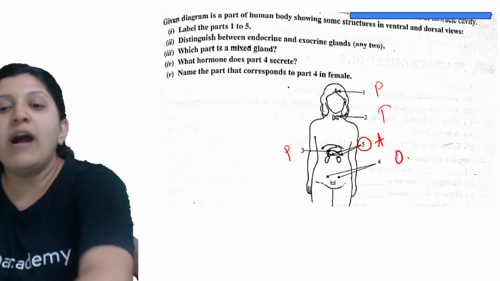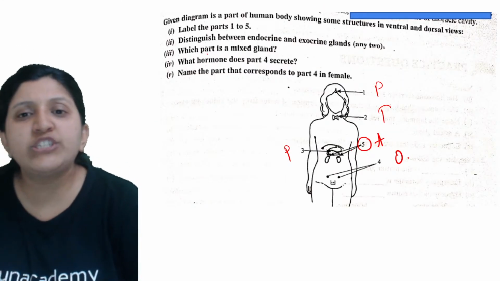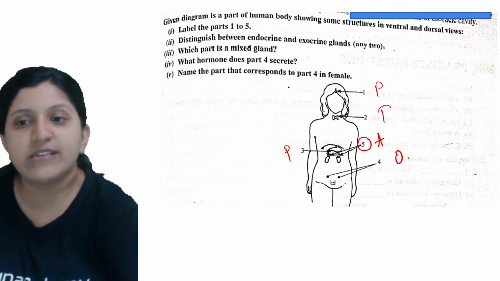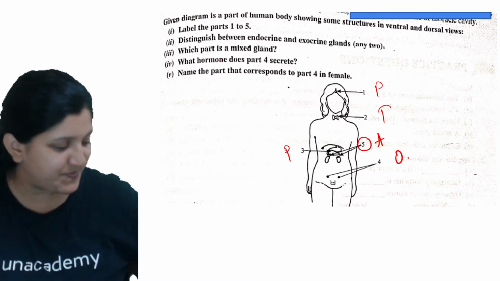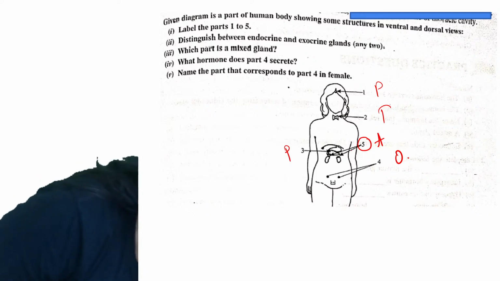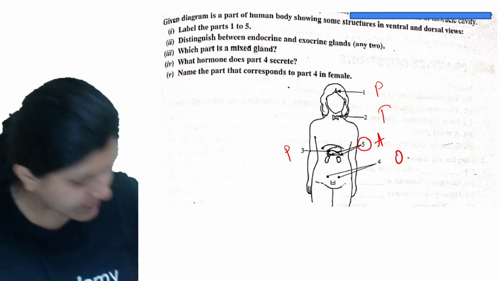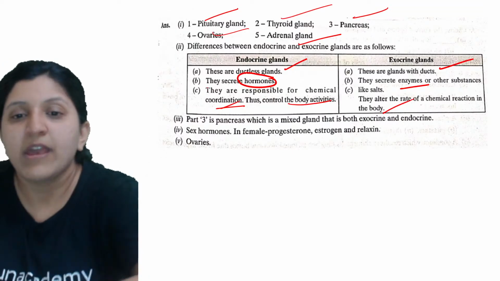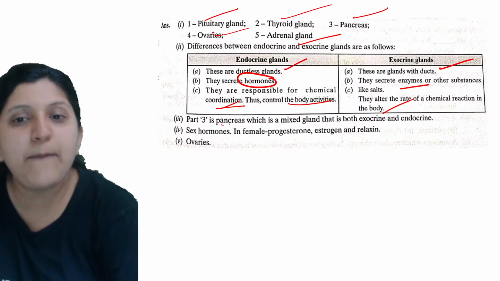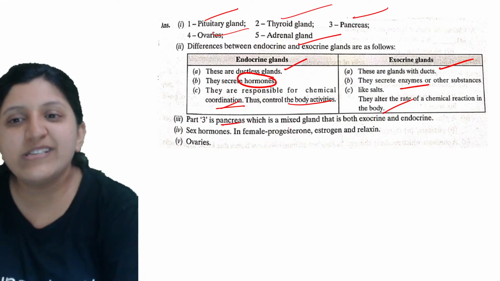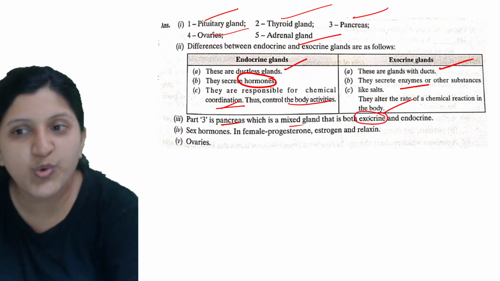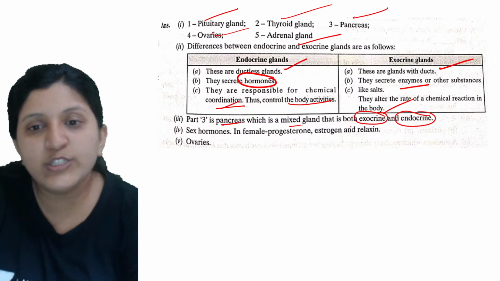Okay, so now part 3, what was the question? Which part is a mixed gland? Why do we call it a mixed gland? Okay, so the mixed gland is basically the pancreas itself. Okay, so this is a mixed gland having the exocrine part as well as an endocrine part.